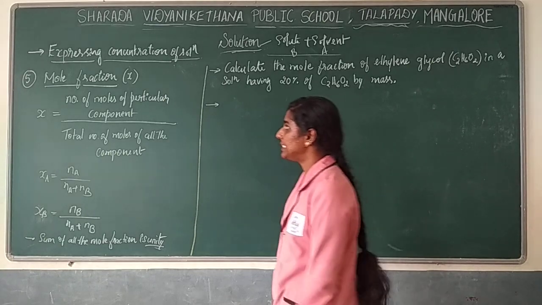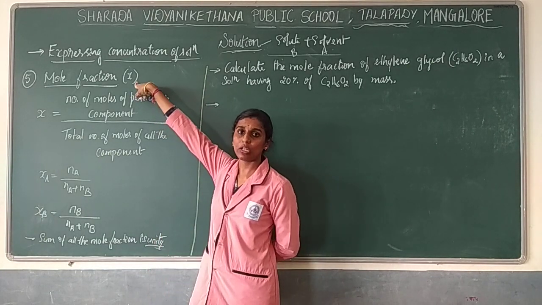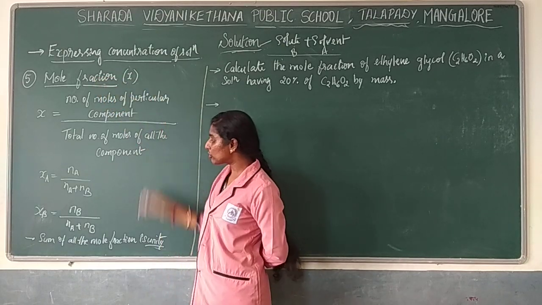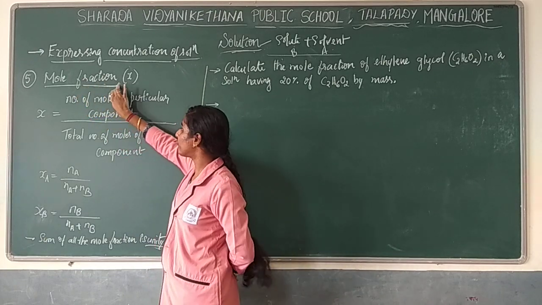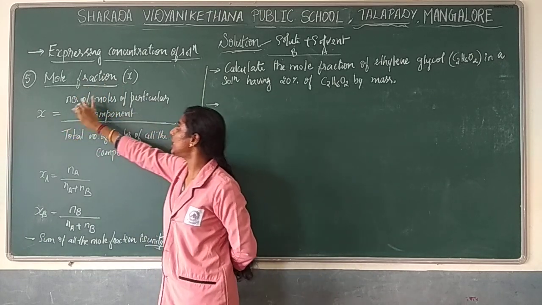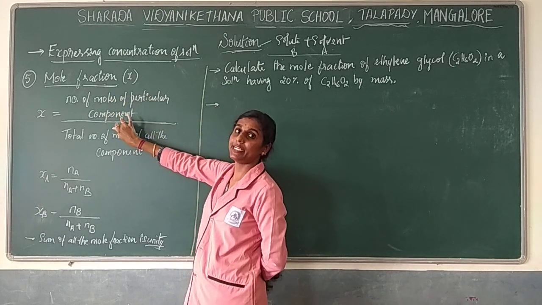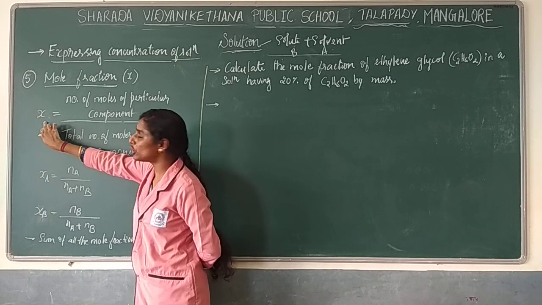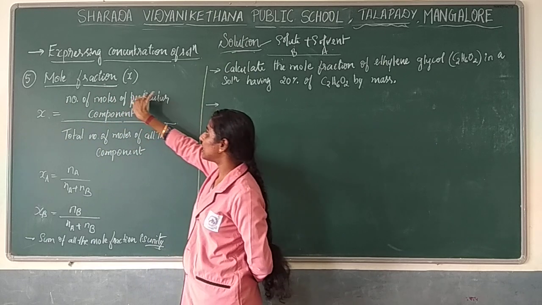The next one is mole fraction, which is denoted by small x. This concept is very important, and problems can be asked under it. So what is meant by mole fraction? Mole fraction is nothing but the number of moles of a particular component. Particular component means whichever component's mole fraction you want to find, either solute or solvent. That will be considered here.